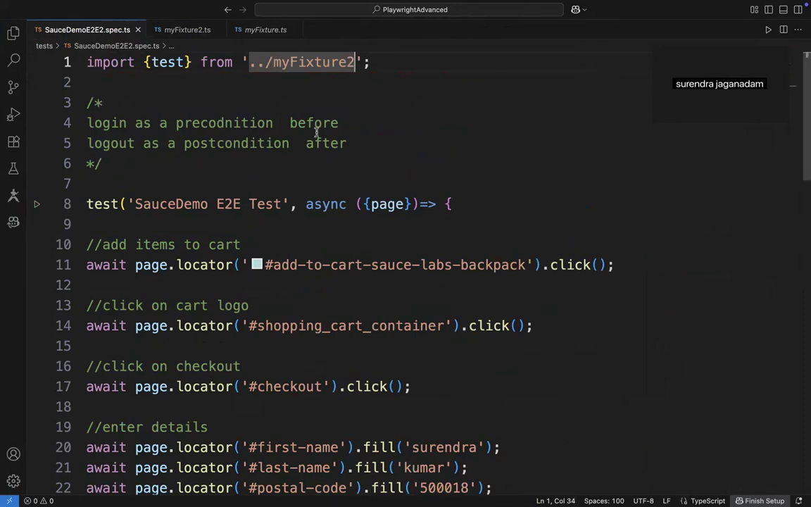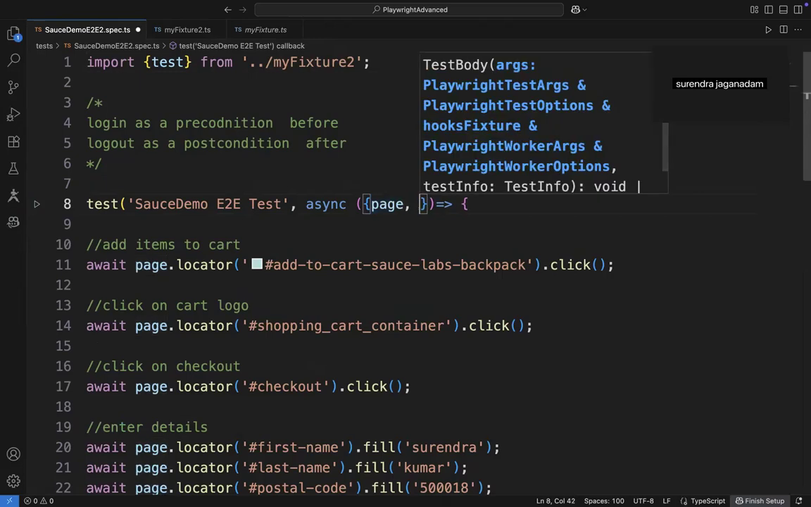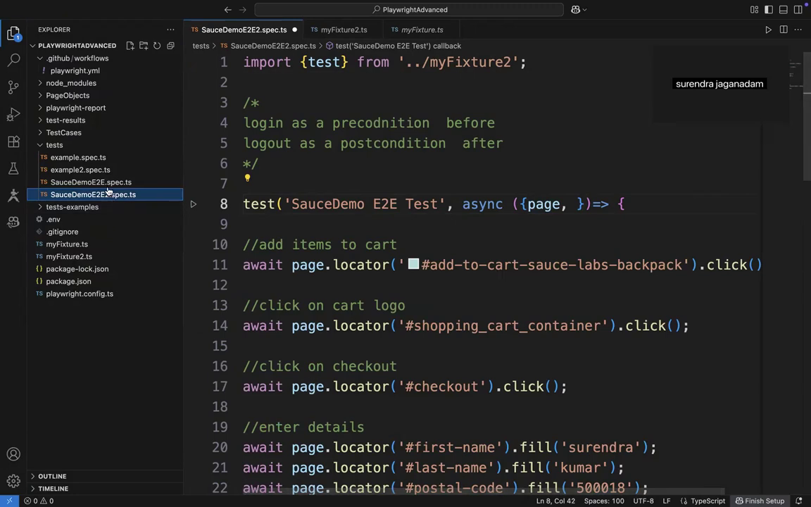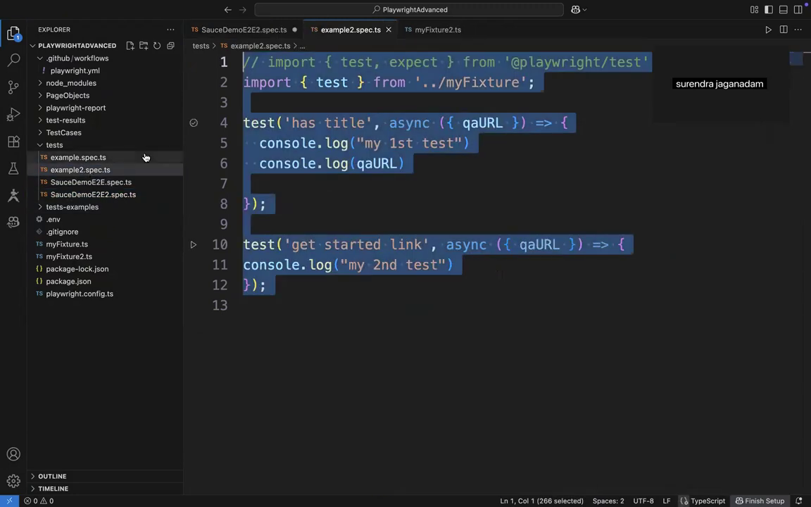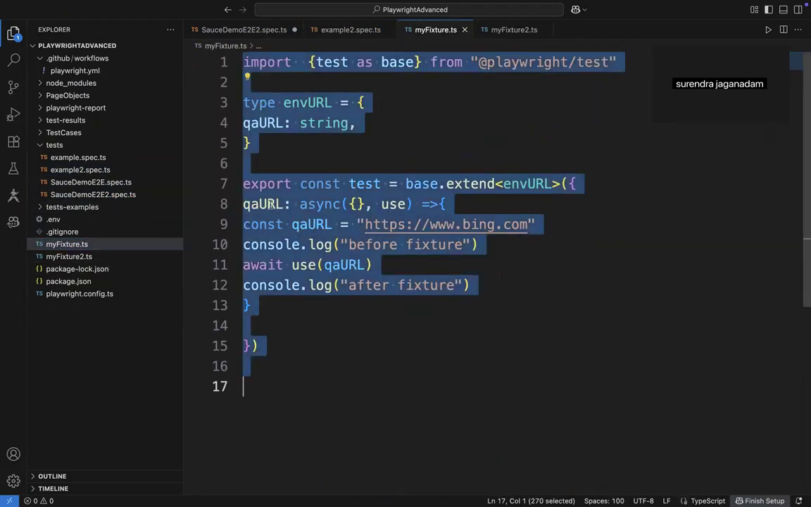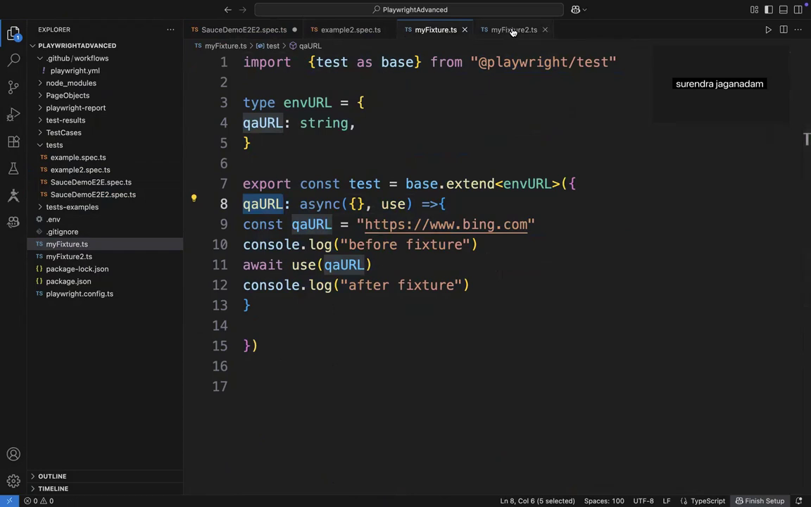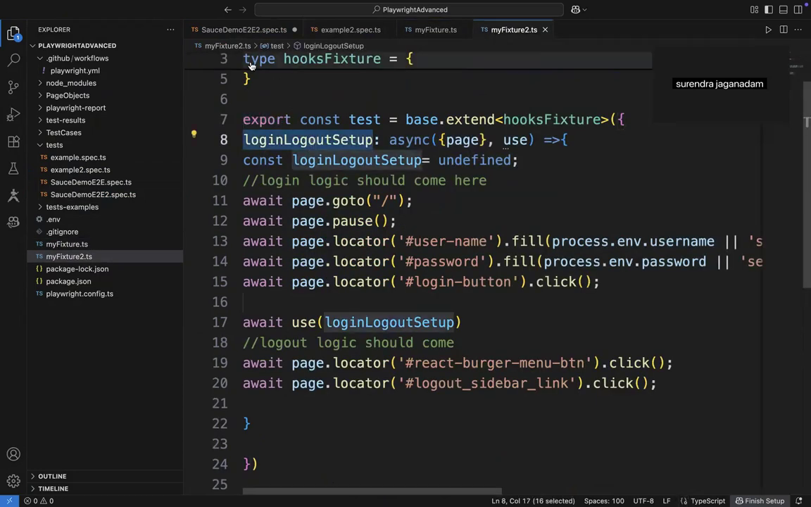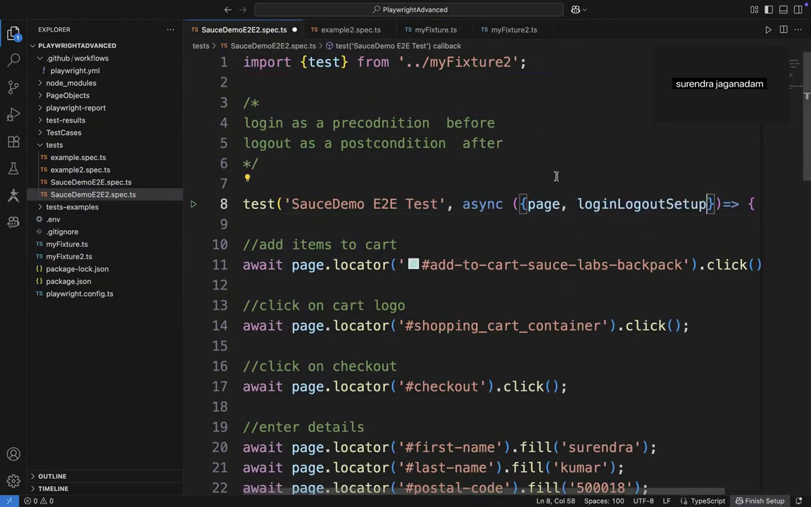Right. And now what you need to do along with this particular page fixer, you also need to use the fixer that you have used. If you look at that particular example 2 test, this is the thing that you have used. So from your chunk, this is the login logout setup. So page comma login logout setup. That's it, guys. So here, login logout setup, I have defined here.